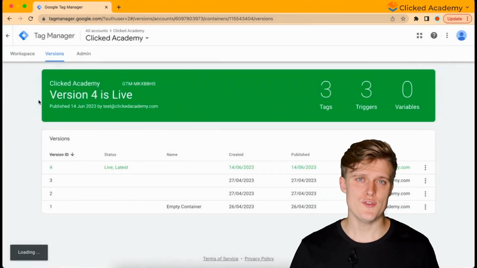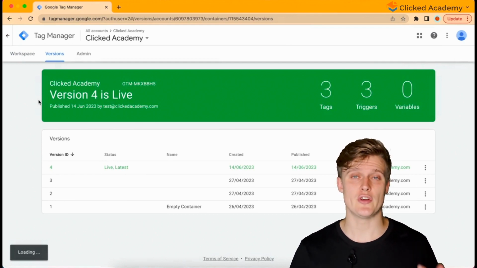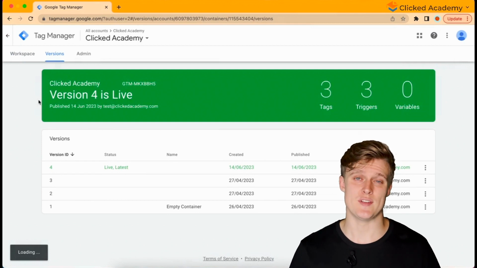Now, you should not use this form tracking method if you have any search bars on the website. Search bars are considered forms, so if you select all forms, then when somebody does a search on your website, it will trigger a form submit event, which is obviously not accurate.